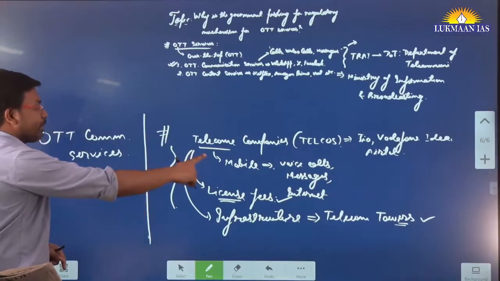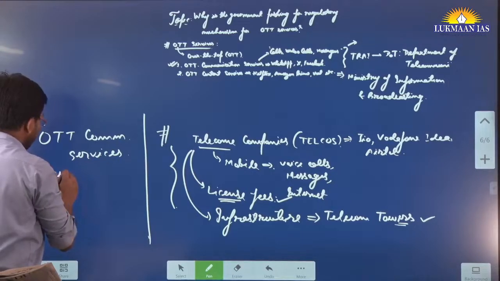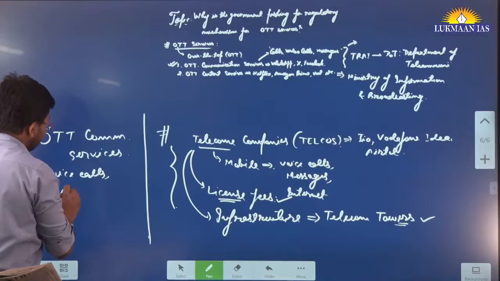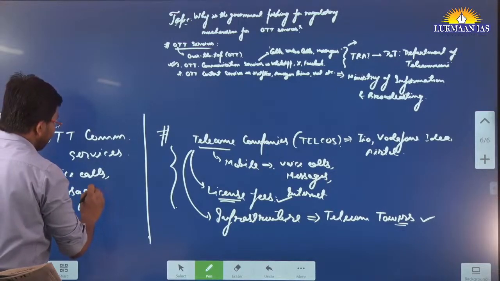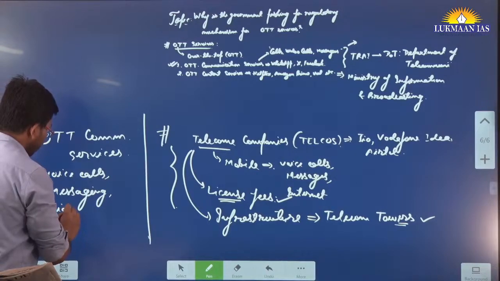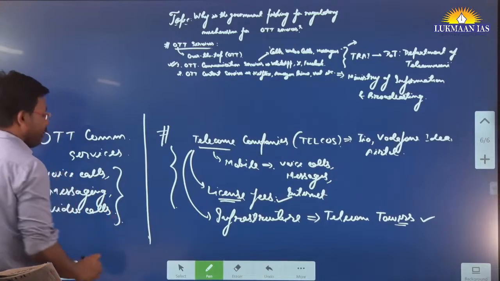They are providing voice call facilities and messaging facilities. Using WhatsApp we can send messages, we can make voice calls, we can make video calls also.